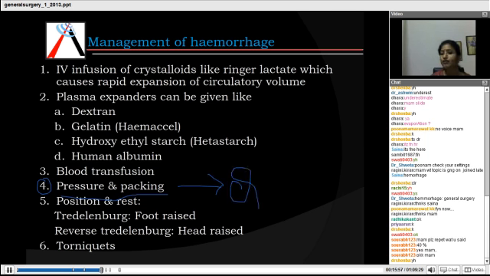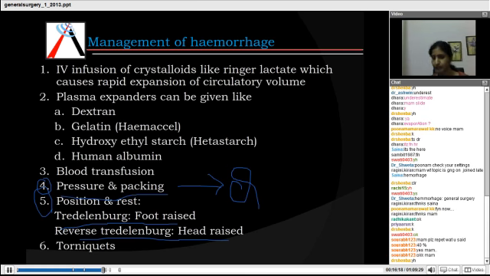Now there are two positions. One is Trendelenburg, where the foot is raised, and a reverse Trendelenburg, where the head is raised. Now when do you need to do a foot raise and when a head raise? You need to do this depending upon the site of bleeding. From where the patient is actually losing blood, you need to raise that part of the body so that the blood loss becomes minimal. So if there is bleeding from the foot, you need to raise the foot so that the blood loss is minimal.